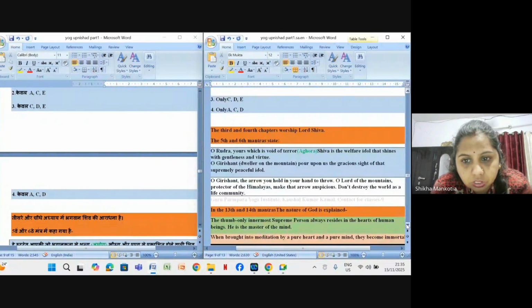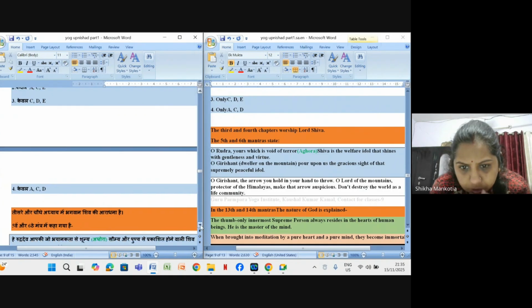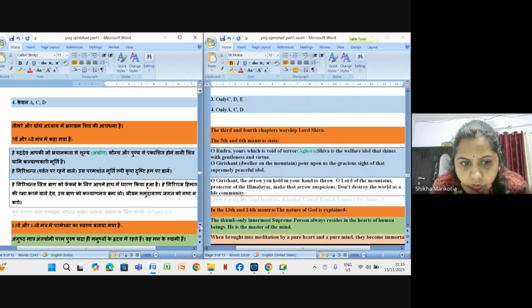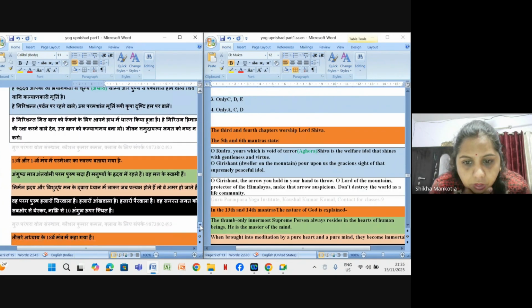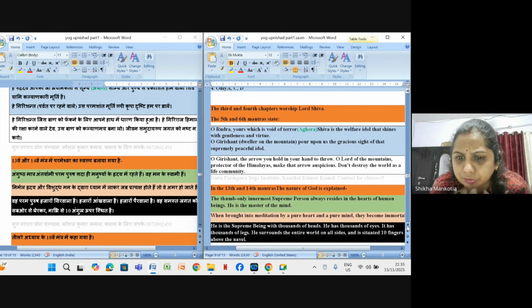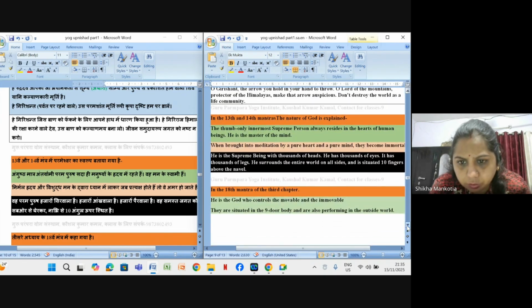The third and fourth chapters worship Lord Shiva. The fifth and sixth mantras state, O Rudra, yours which is void of terror. These are the Sanskrit shlokas; here they have been converted into English. In the 13th and 14th mantras, the nature of God is explained. They can ask in which mantras, the 13th and 14th, the nature of God is explained.